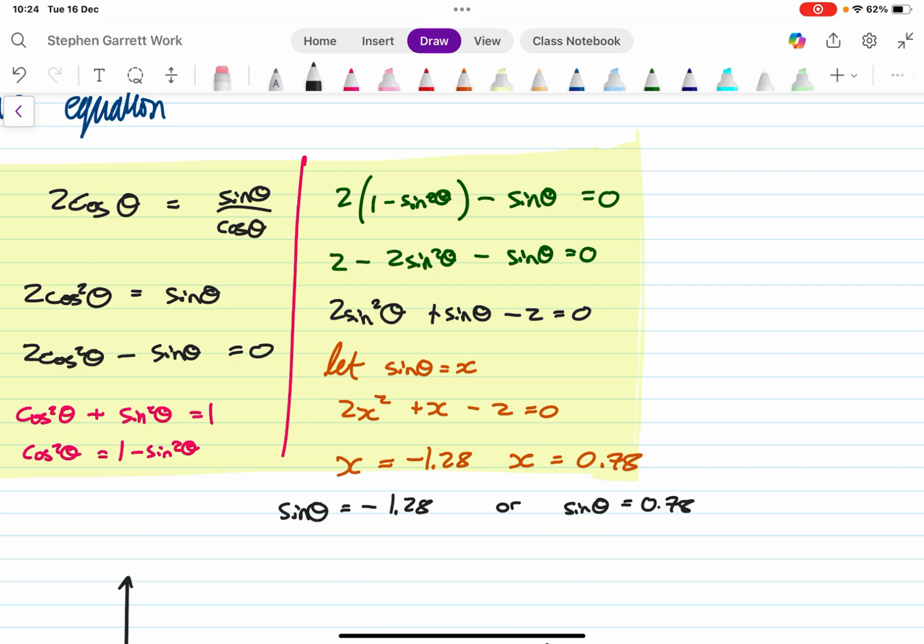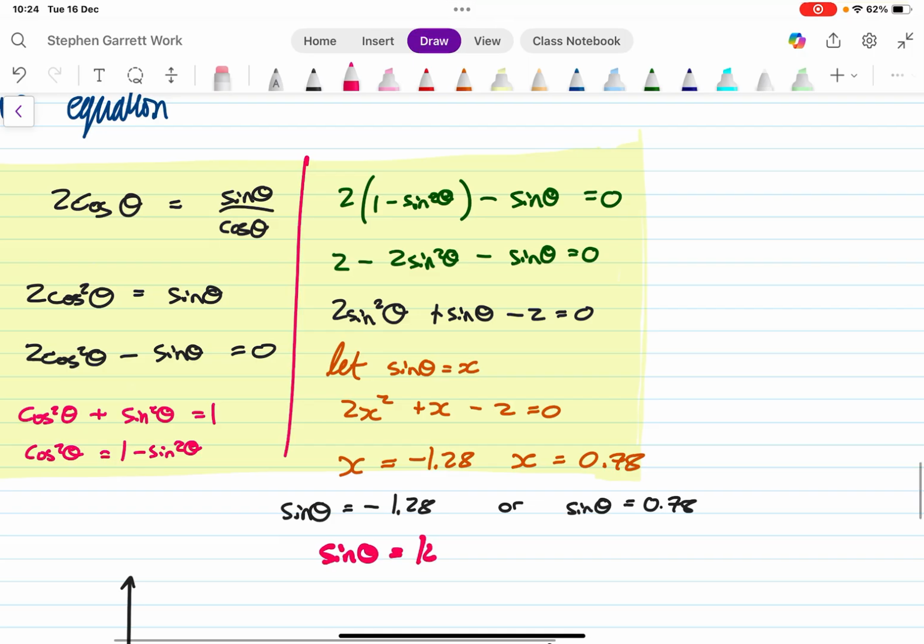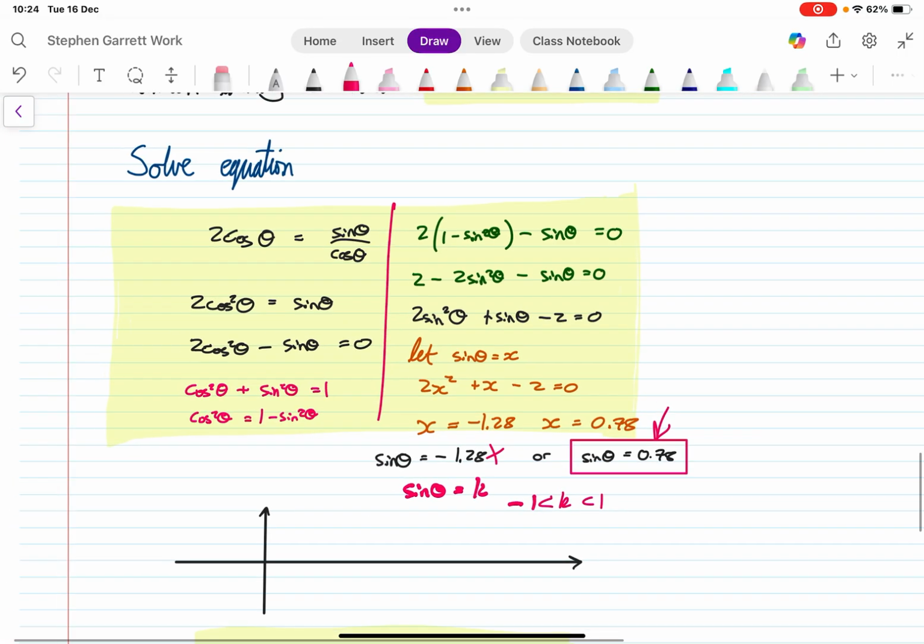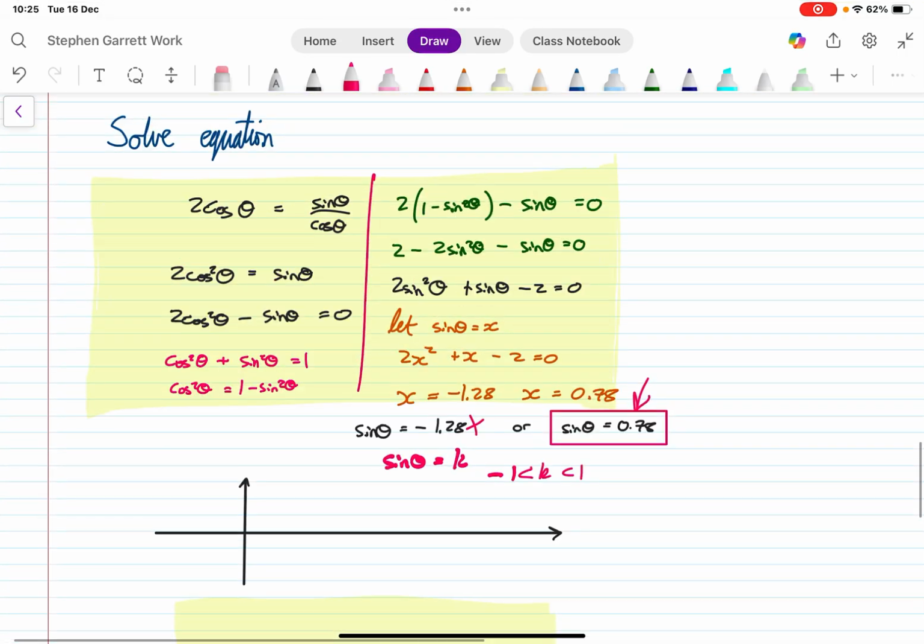Now I'm only going to have solutions if, when sine theta equals k, k is between minus 1 and 1, which means minus 1.28 will have no real solutions. So my only solution set will come from this one here, sine theta equals 0.78, and I'll go ahead and solve that one in the normal way. Cool, I think that's it.